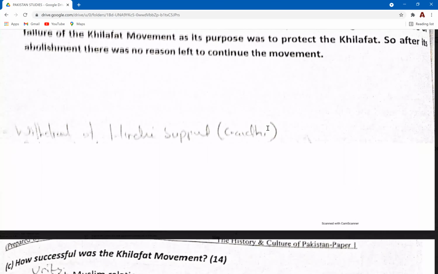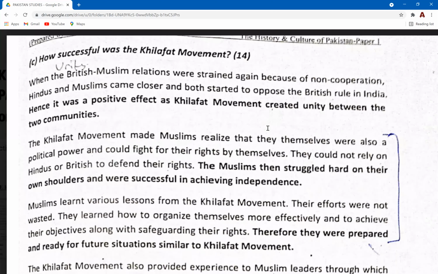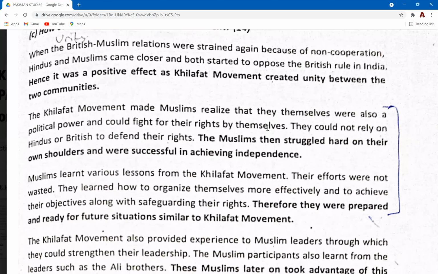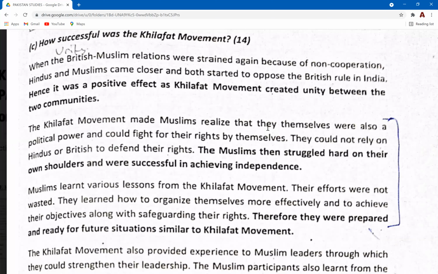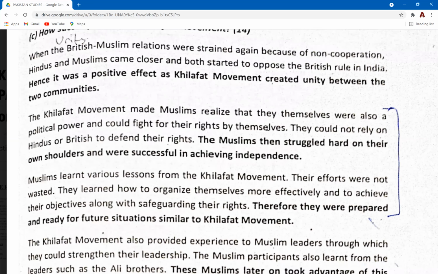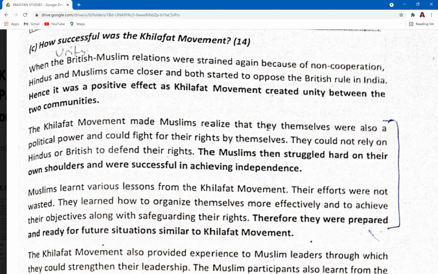Okay. Now, let's evaluate the successes and the failures. So Khilafat movement itself failed because some of its objectives failed, but it had some successes as well. The impacts. We're not talking about why the movement failed. Now we're talking about the consequences of this movement. This is the difference between these two questions that we're doing here. So there were some positive impacts, and obviously there were some failed consequences as well.